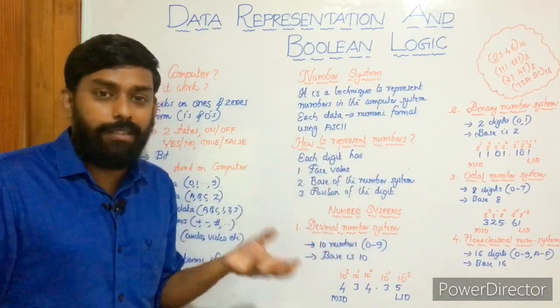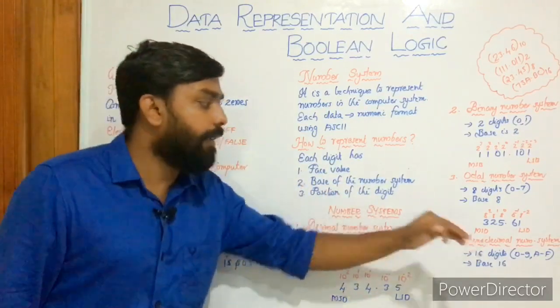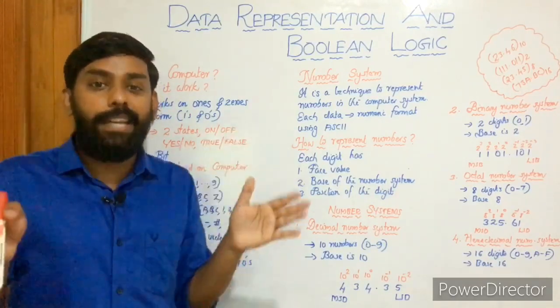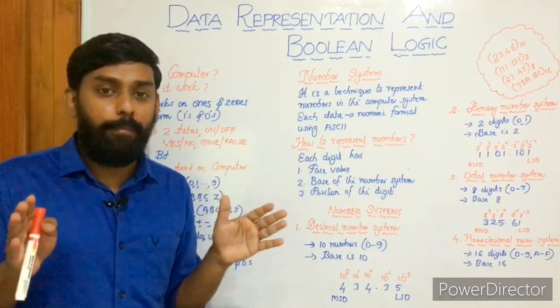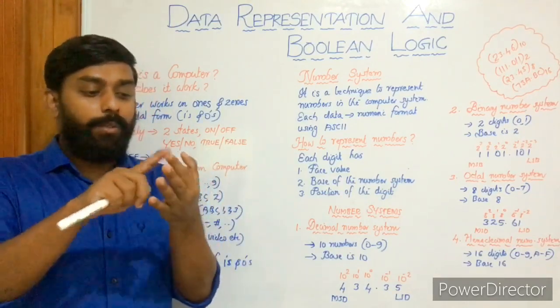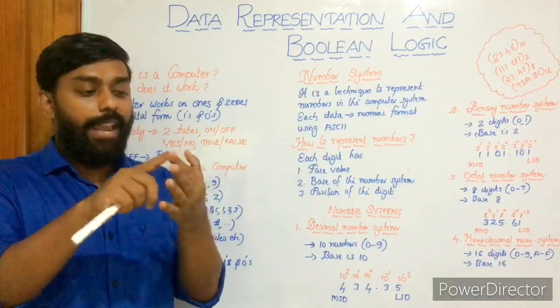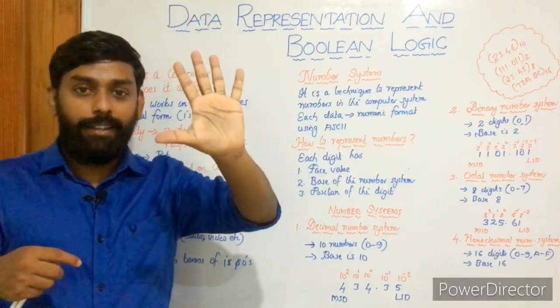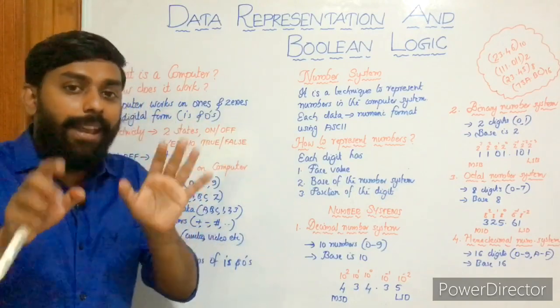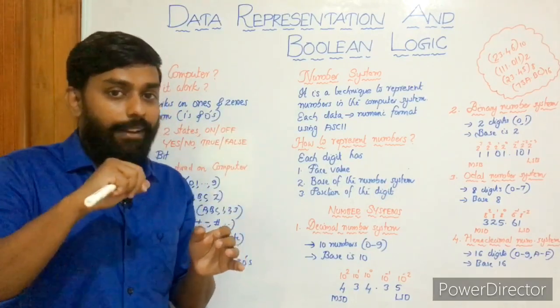Hope it is very simple, right? Yes. Next one is hexadecimal number system. As the name suggests, it has how many numbers? 16 numbers, okay. Which are the numbers? 0, 1, 2, 3, 4, 5, 6, 7, 8, 9, right? Now we got 10 numbers, 0 to 9. So the next number is 10, right?